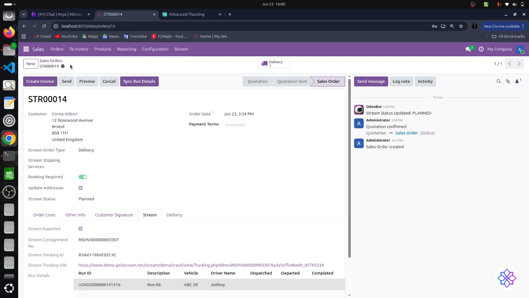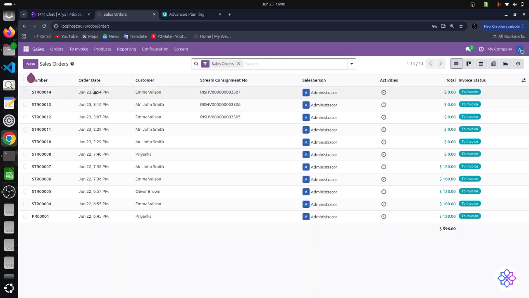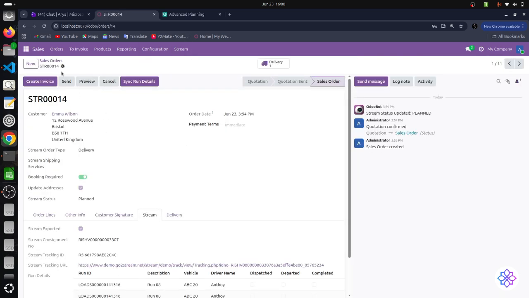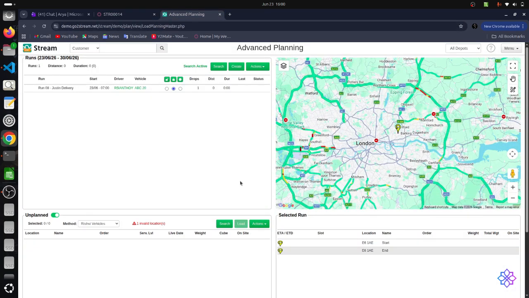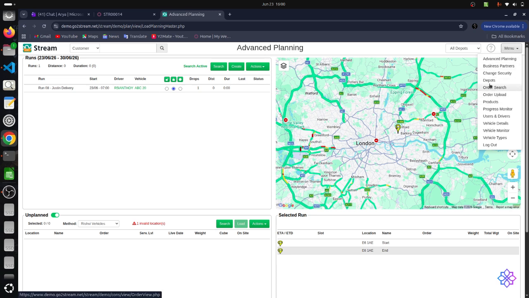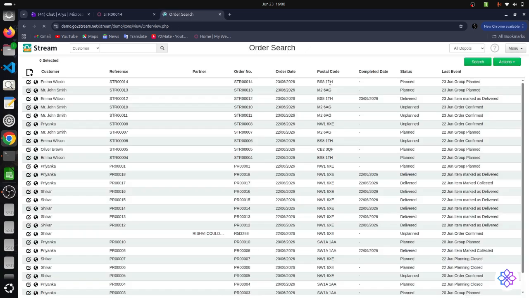So this is how we can fetch the run details of a particular order by clicking on the Sync Run Details button. Now let me show you by changing the order status of this order, and let's bring the changes back into Odoo.